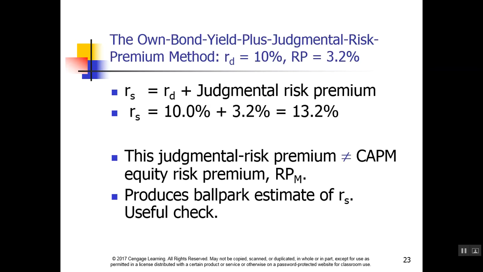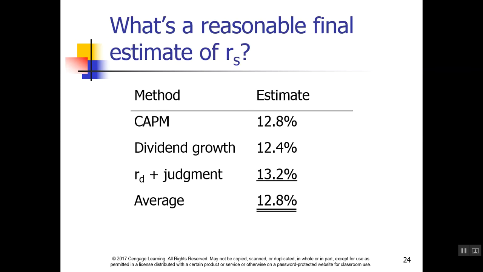The own bond yield plus judgmental risk premium method is typically used for private companies. The rate is in line with 3 to 5%. And again, it's used when we have a private company or small business that isn't issuing capital. It produces a ballpark estimate.